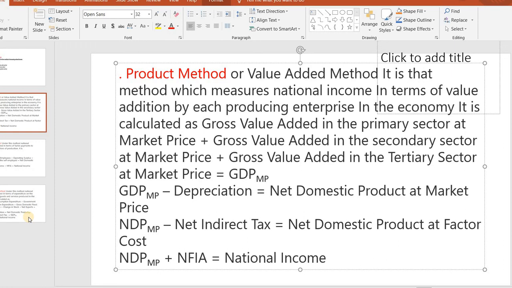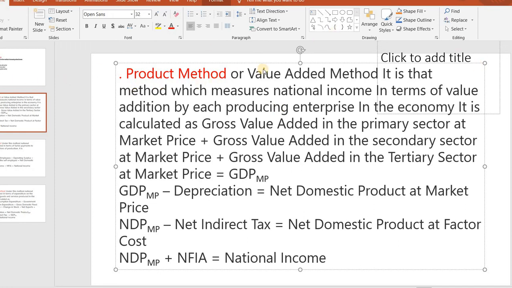Okay. Then in this method, a lot of factors are there. We studied depreciation cost, that also should be deducted. Then the value of second hand goods should be ignored. These are the main factors in the product method. This method is widely used in developing countries like India. It is applied to agriculture, mining, manufacturing, and it is not applied to the service sector.